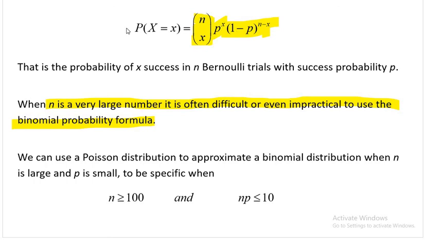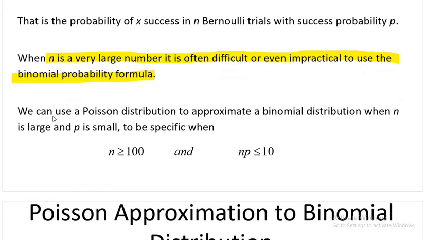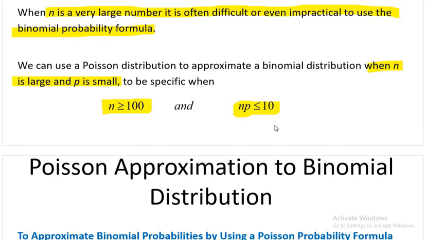Now you must be wondering, this is a binomial problem. How can I use Poisson? Because the shape of the Poisson distribution is different. But here we can use a Poisson distribution to approximate the binomial when n is large and p is small. There are two conditions. How large? When n is greater than 100 and the product np is less than 10. We will check these two things. If these are true, then we can use Poisson approximation.